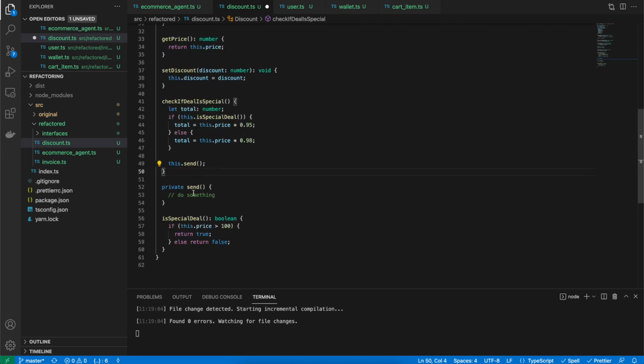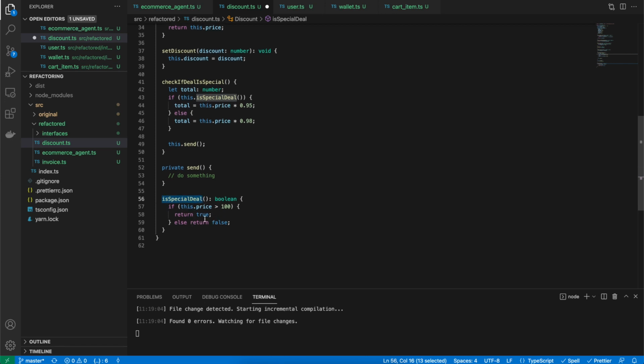Perfect. So let's see what's happening inside the isSpecialDeal function. It is returning me true or false. So that means it can give me a boolean as a return. And if we see here, it is checking if the price is greater than 100, then it's a special deal, else it is not.